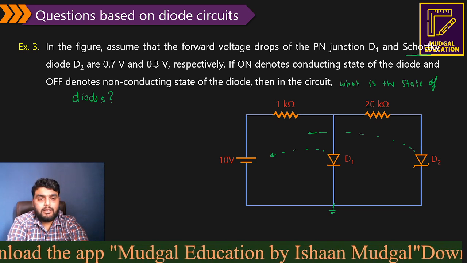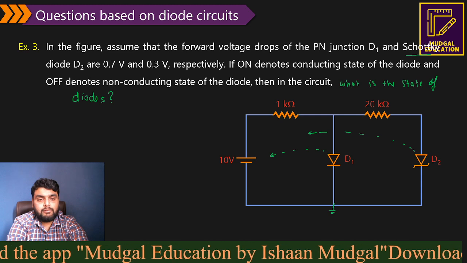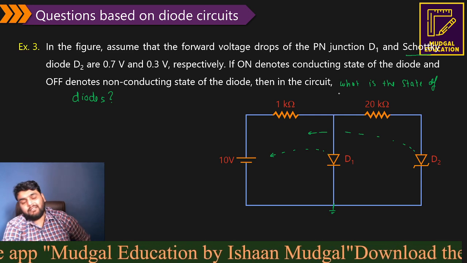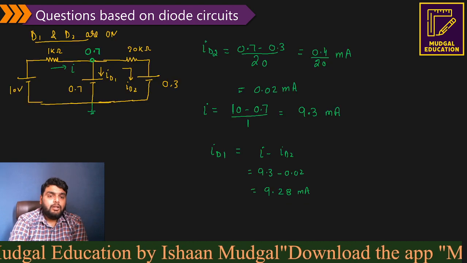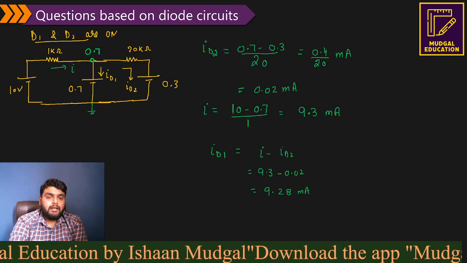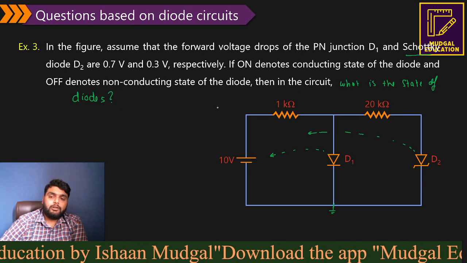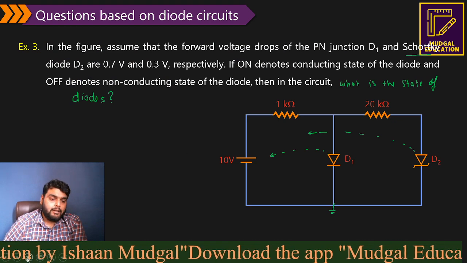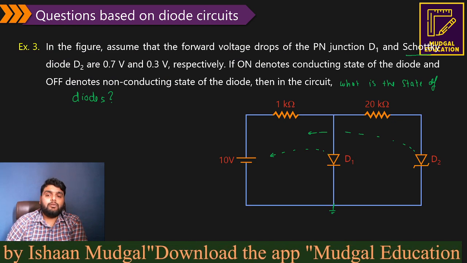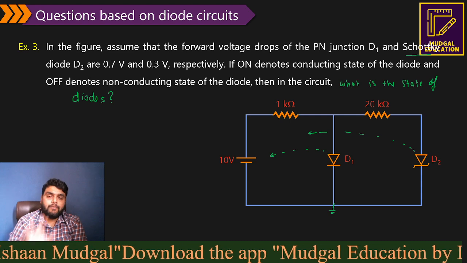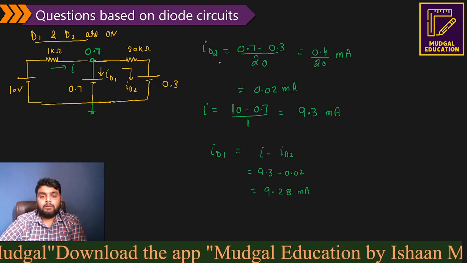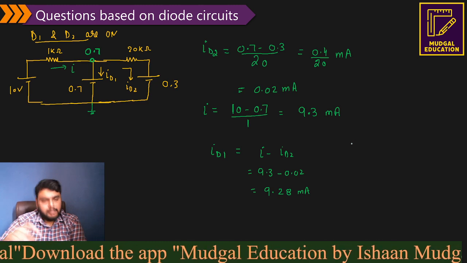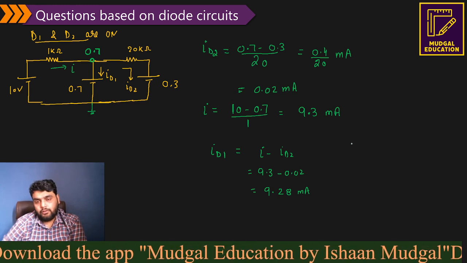There's one mistake here, guys, in the question. This question has been asked in your examination, so I know there should be one mistake here. This is not 20 kilo ohm. In the exam when this question was asked, it was 20 ohms. But I'm not going to change it. You can understand the particular ID2 and ID1 here. Let's solve this, and then I will solve the question that was asked in your exam.